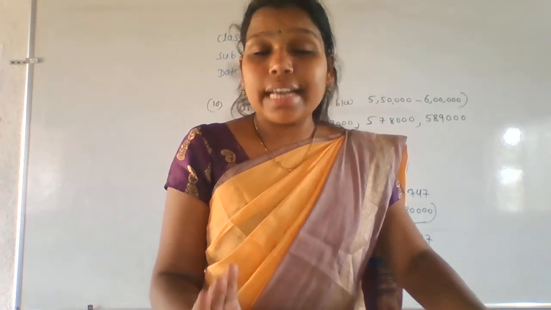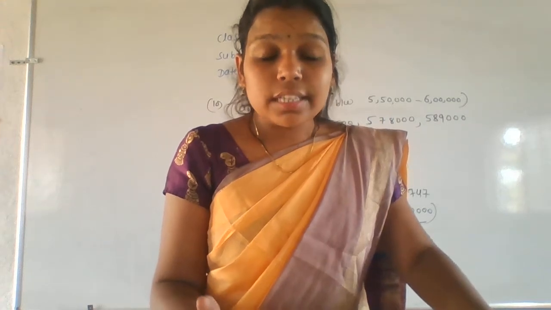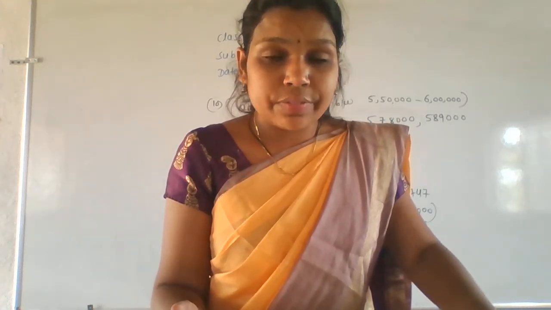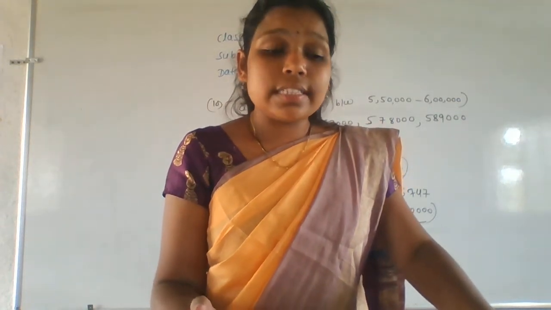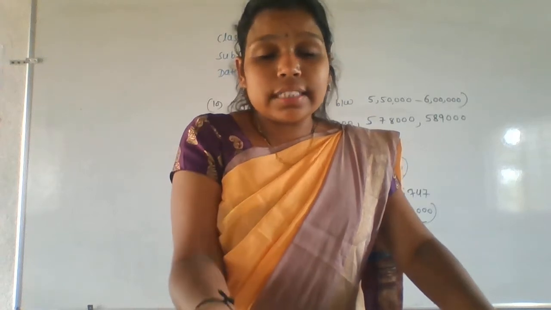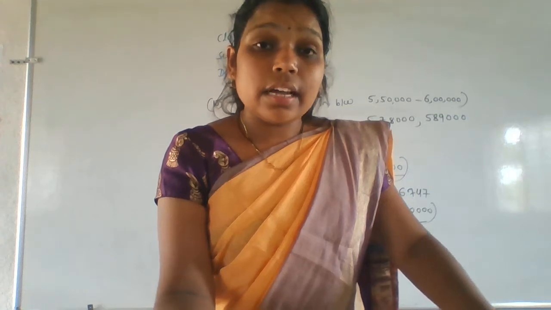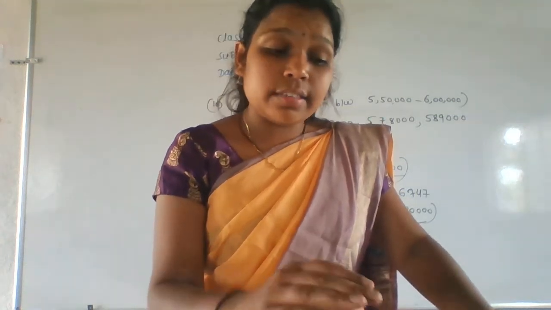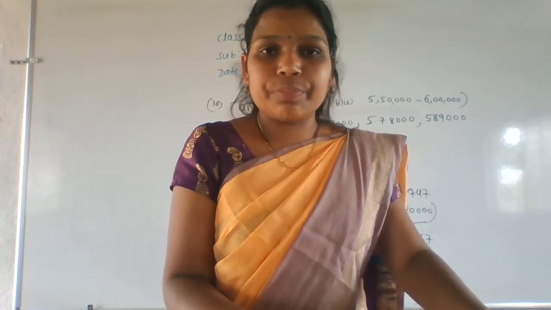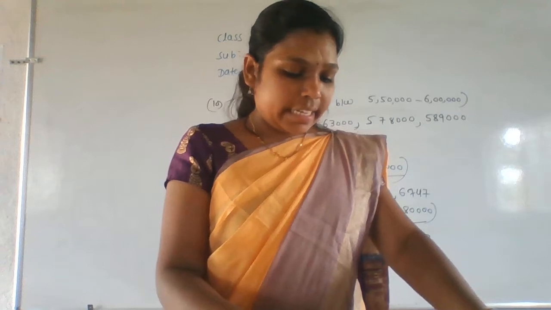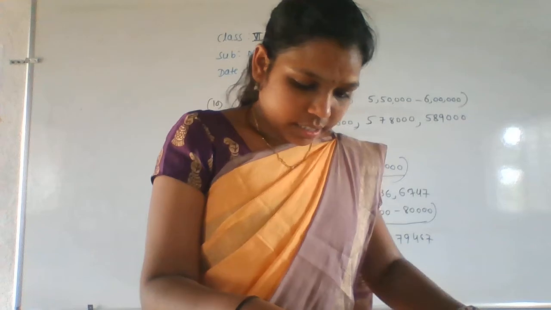You already know how to take the HCF and how to take the LCM. If you have forgotten those things, just go through your 5th standard textbook. Everyone, I am telling you here. You already have a 5th standard textbook, right? So just go through that. Already you learned how to find the LCM and how to find the HCF. You must study all those things, then only you will understand this chapter. Otherwise it is very difficult to understand this second chapter. Getting everyone? Yes.